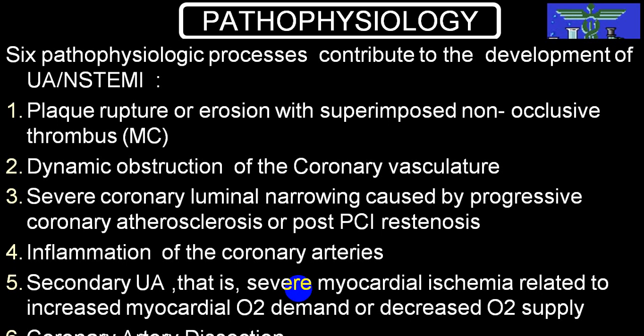That fibrin will be converted into monomers. Then they will attach together to again become a polymer, and it will be entangling RBCs. Along with that, we call it the formation of a thrombus. And once there is a thrombus formation, it will give rise to what we call occlusion of the coronary artery. And secondary to occlusion of the coronary artery, now the person will start developing unstable angina, which may end up with non-STEMI or STEMI.